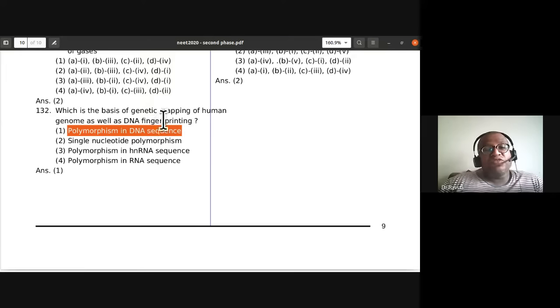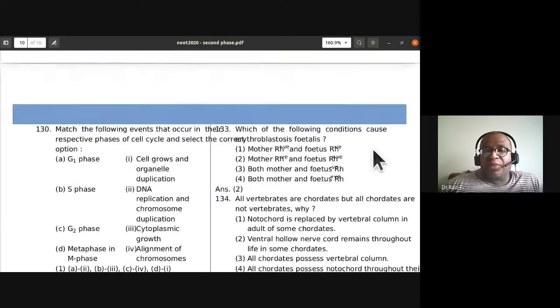That is the basis of genetic mapping of the human genome as well as DNA fingerprinting. VNTR is variable number of tandem repeats. So all that you should remember.